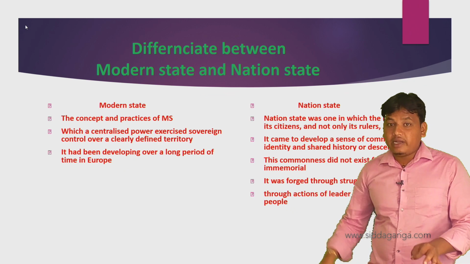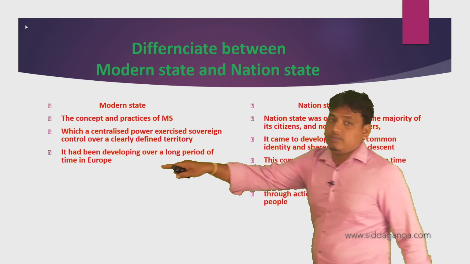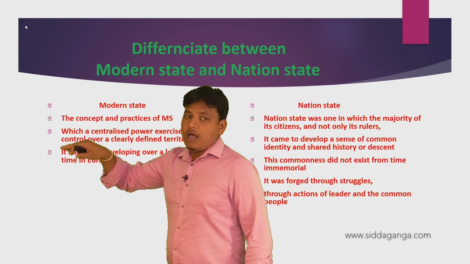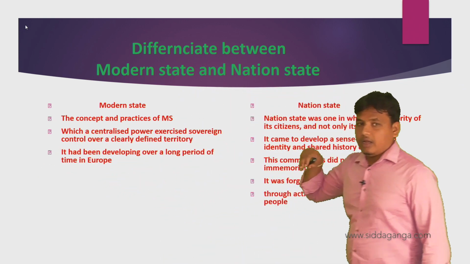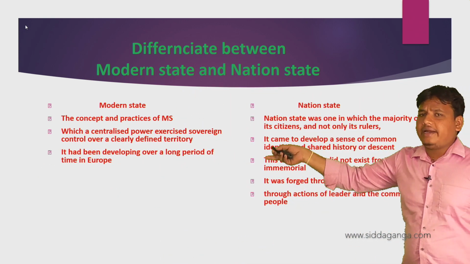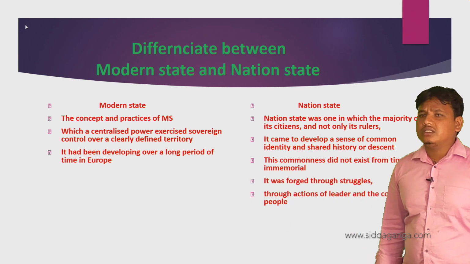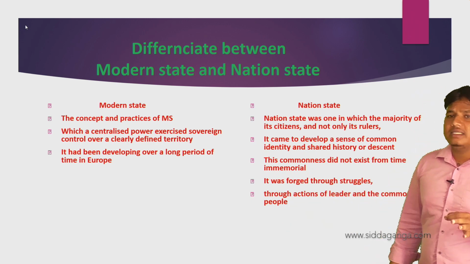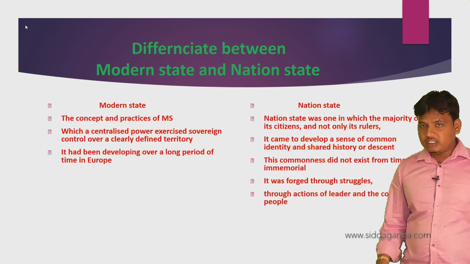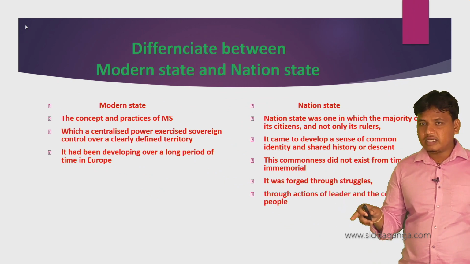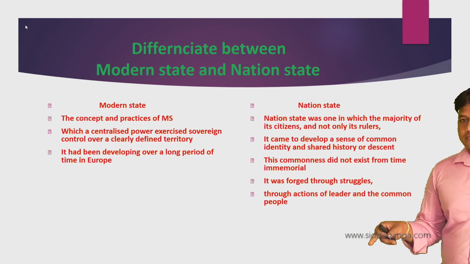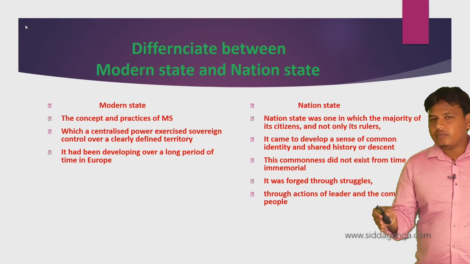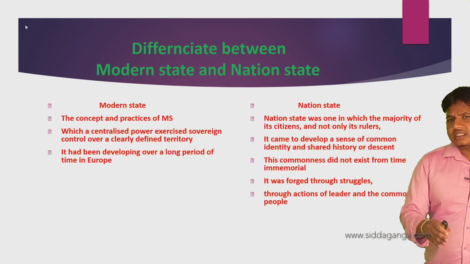It had been developed over a long period of time in Europe. It was not done suddenly. Next, nation state on the other hand. Nation state was one in which the majority of its citizens. This is the citizen government, which means it is the democratic government. Which